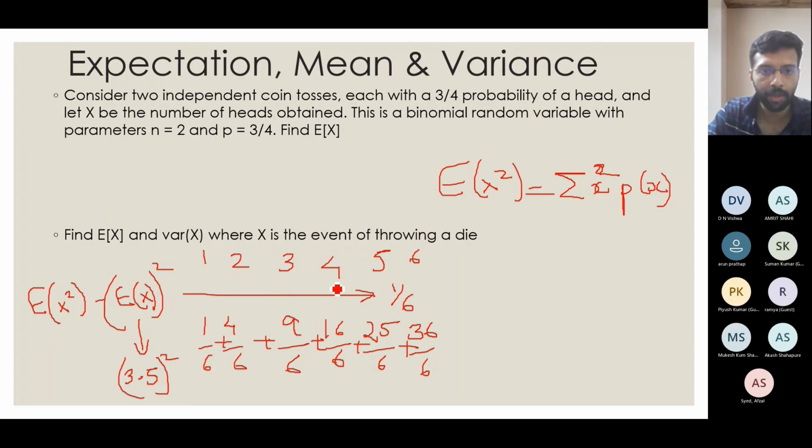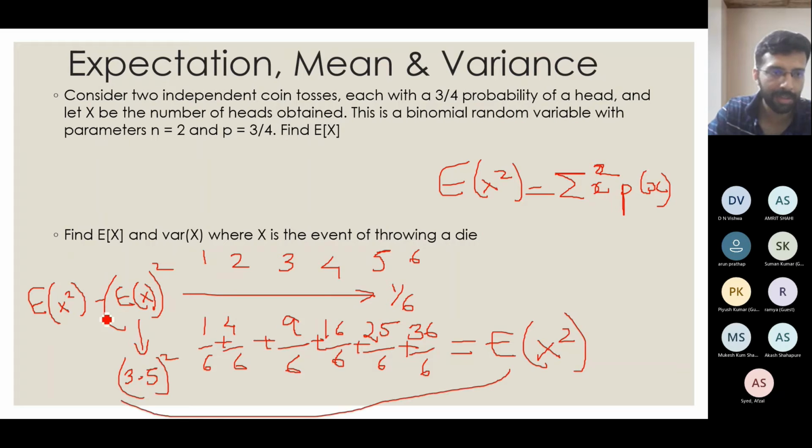So that will be equal to E of x square. This particular value I am leaving as an exercise for you to compute. You have to apply that here, minus 3.5 square. Finally, you will get the answer as 35.2, because this is just basically addition and subtraction.